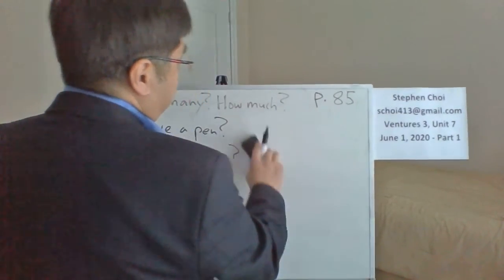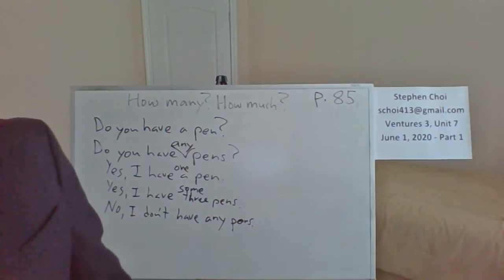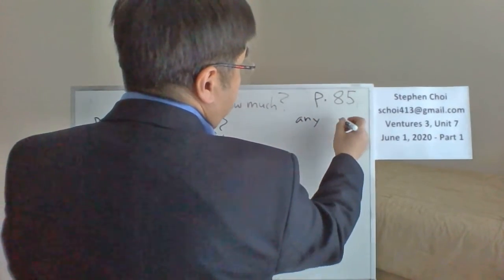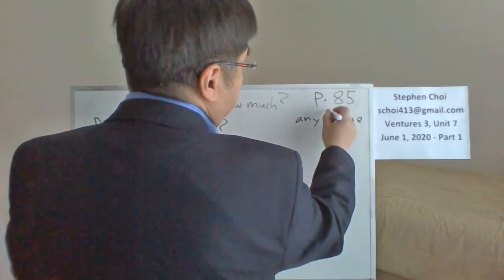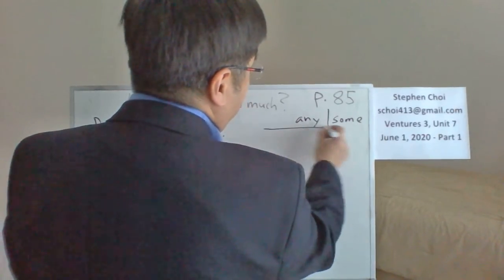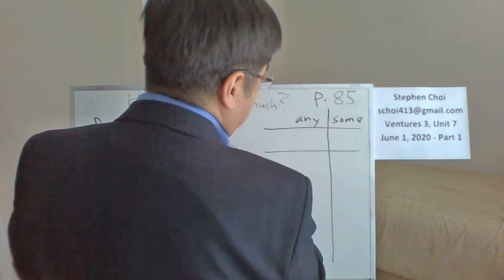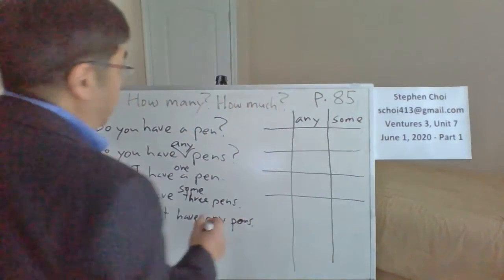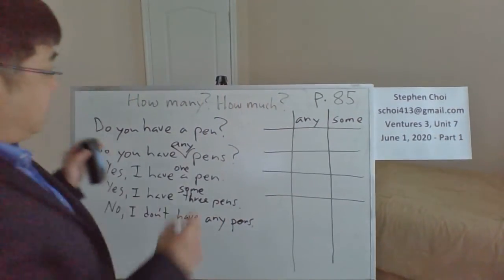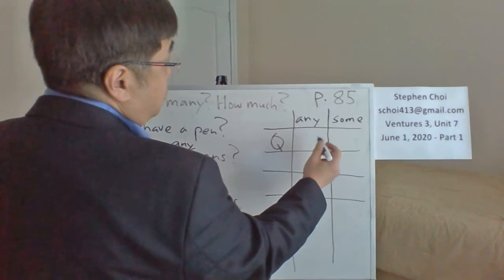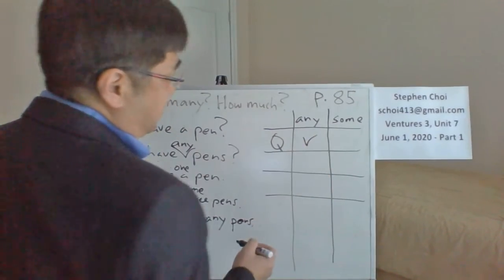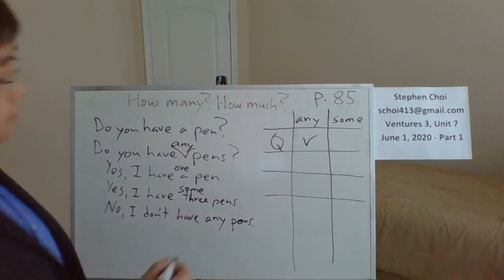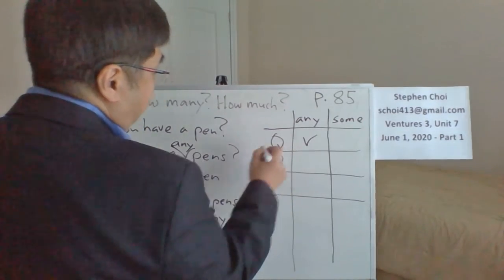If you noticed, you have any and some. Let's make a little chart. Obviously, for questions, you can use any. How about for positives?